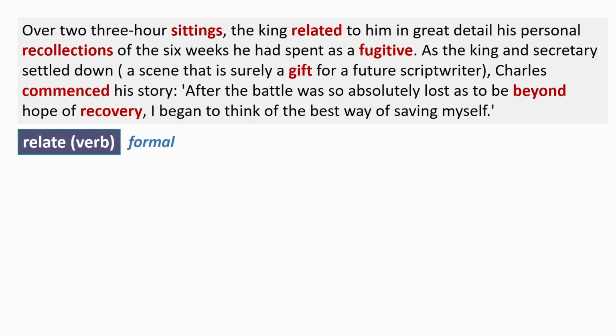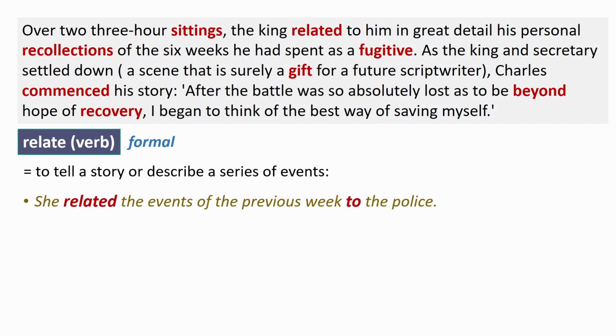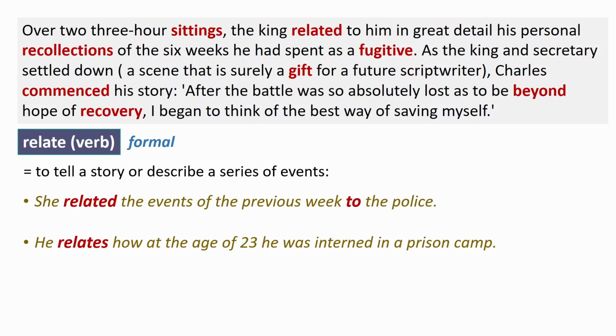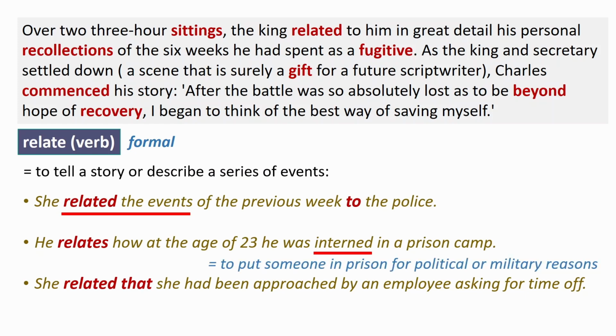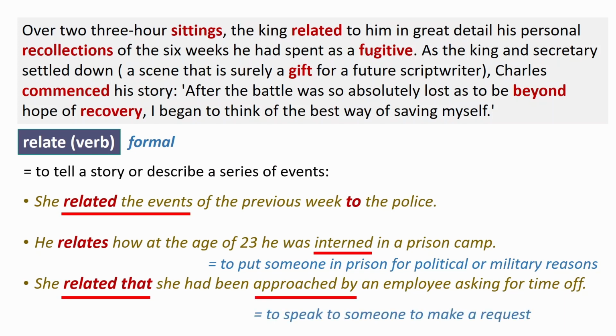Next, it's a formal verb, relate, to tell a story or describe a series of events. Example: she related the events of the previous week to the police. He relates how at the age of 23 he was interned in a prison camp. She related that she had been approached by an employee asking for time off. The first collocation: related the events of. In the second sentence we have interned. Interned means to put someone in prison for political or military reasons, specifically during a war.